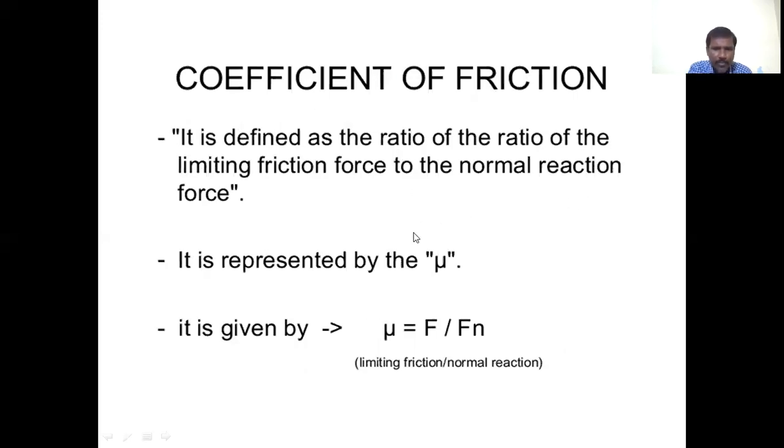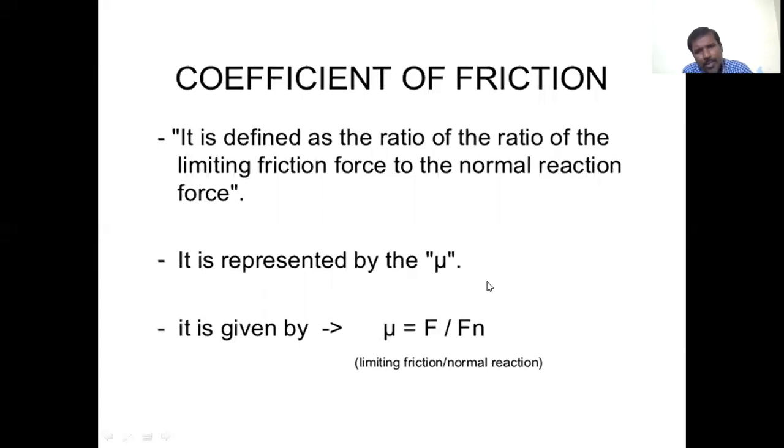Coefficient of friction. It is defined as the ratio of the limiting frictional force to the normal reaction, or the ratio of the dynamic friction force to the normal reaction, or the ratio of the rolling friction to the normal reaction. It is represented by mu.